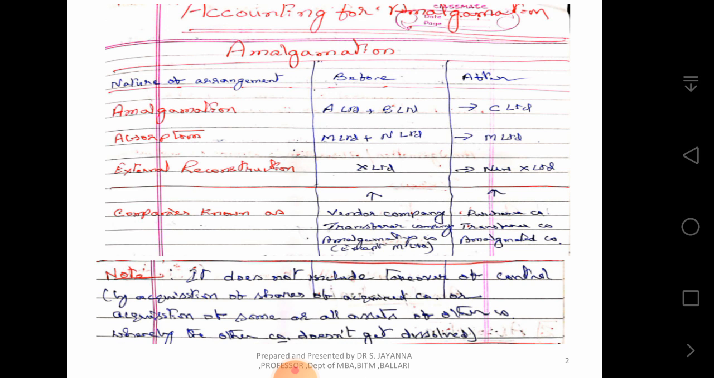But amalgamation is heavily governed by Accounting Standard 14. In Accounting Standard 14, we do not find a distinction between amalgamation and absorption. Both of them are called amalgamation only. We have only amalgamation and external reconstruction, and external reconstruction is not covered by Accounting Standard 14. Only amalgamation and absorptions are covered by the accounting standard.